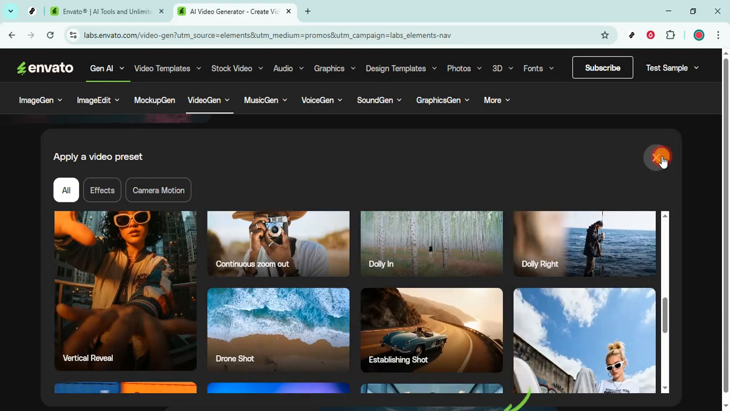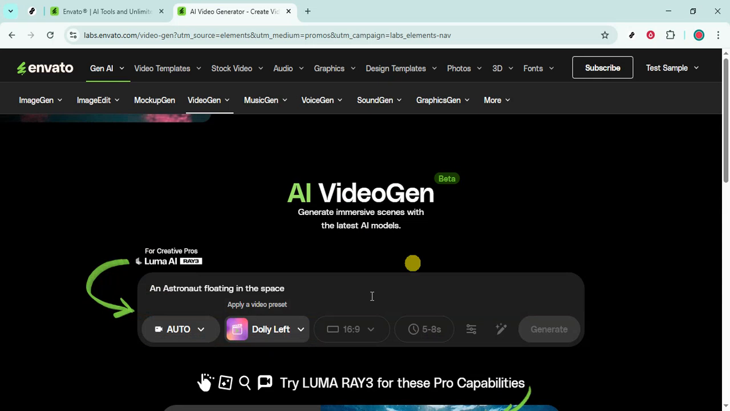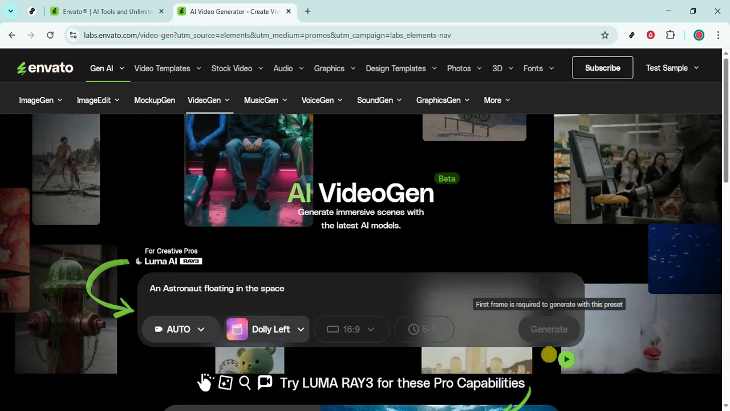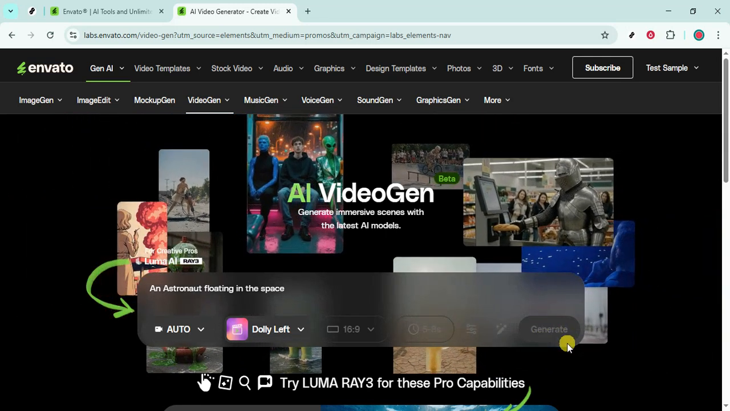And that's it. Go to Envato Elements, open the Gen AI menu, choose VideoGen, write a focused prompt, apply a preset, pick your aspect ratio, and generate. Have fun creating.